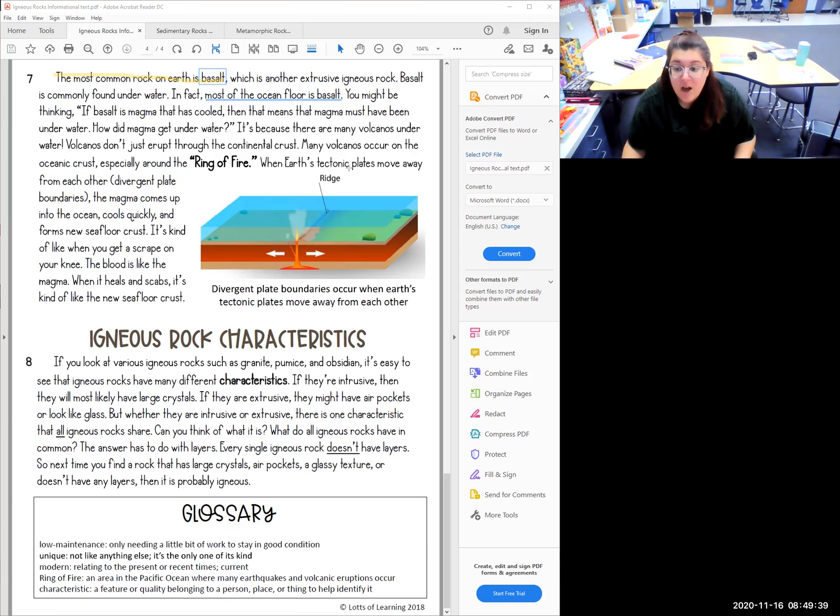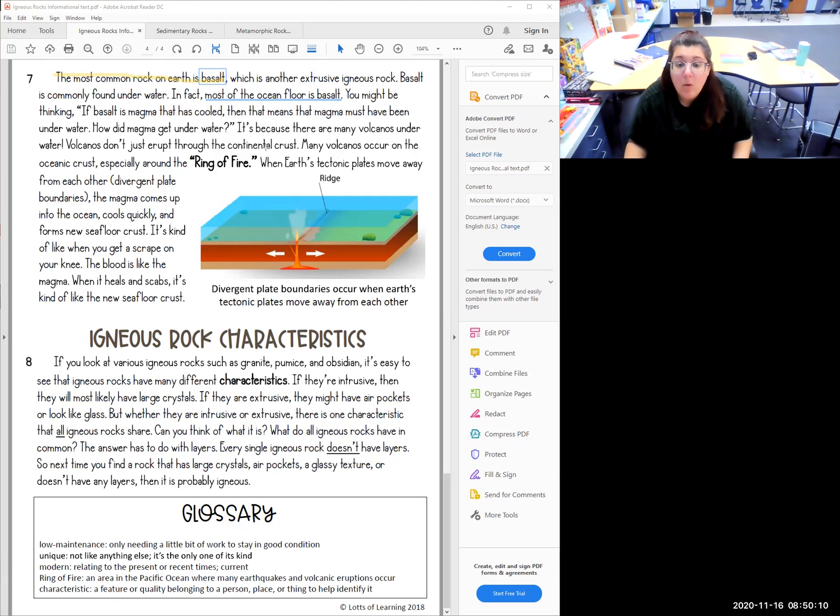When Earth's tectonic plates move away from each other, or divergent plate boundaries, the magma comes up into the ocean, cools quickly, and forms new seafloor crust. It's kind of like when you get a scrape on your knee. The blood is like the magma. When it heals and scabs, it's kind of like the new seafloor crust.